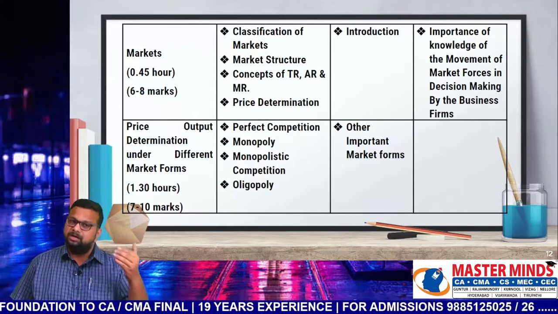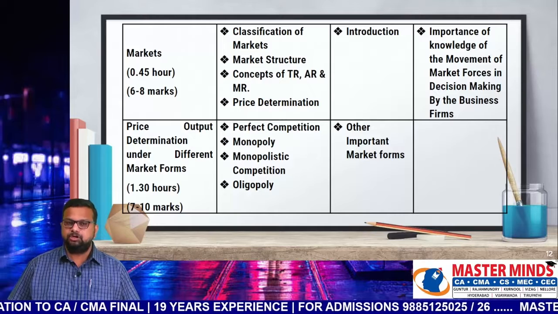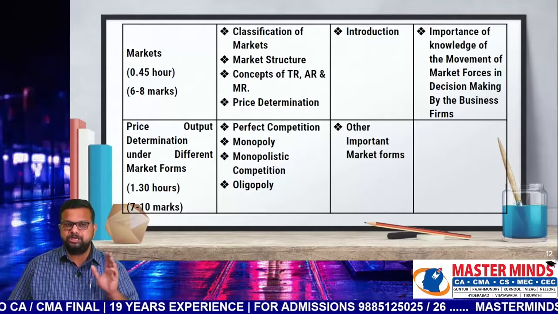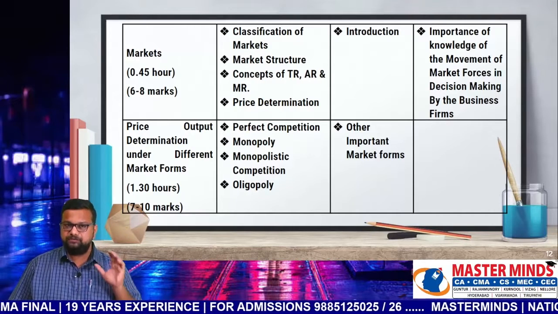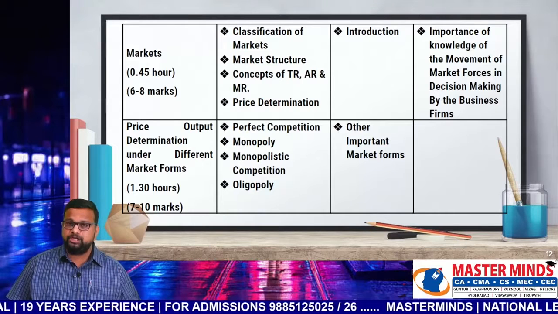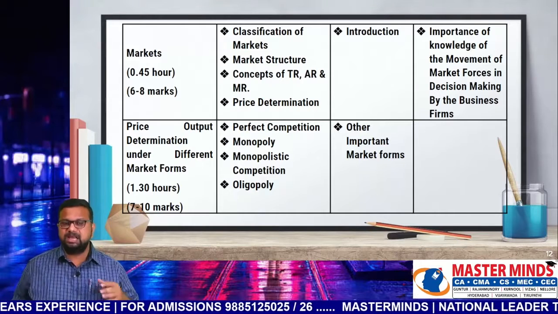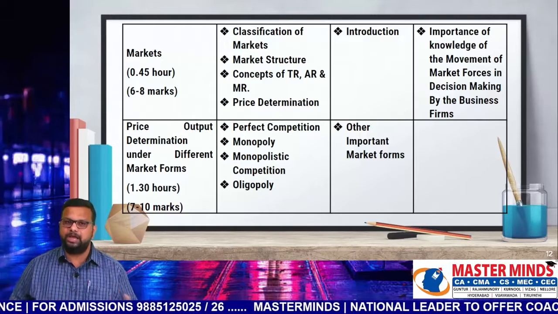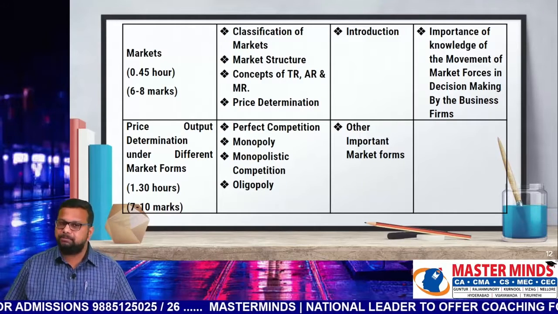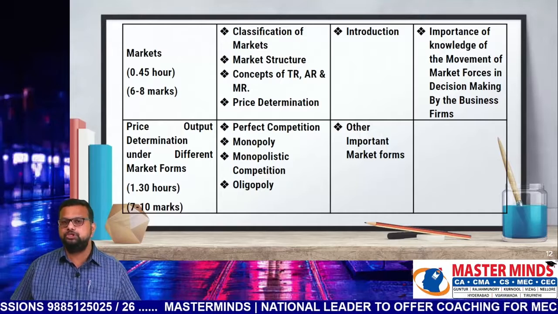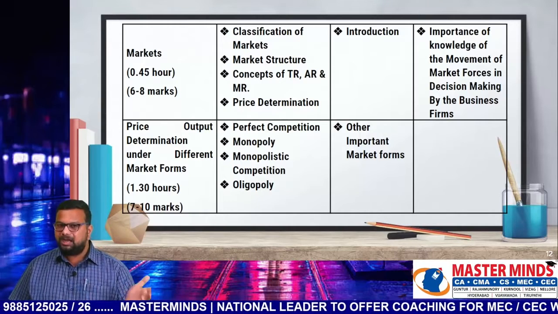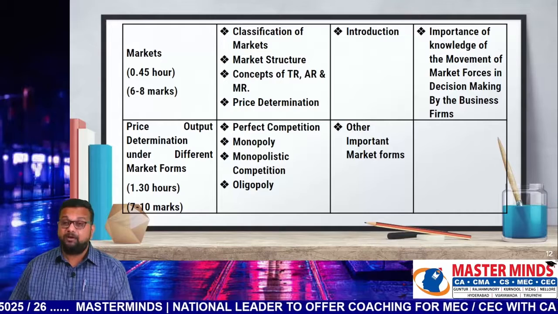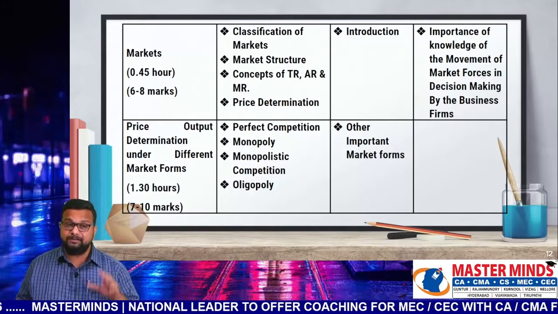Okay, next. The fourth chapter when it comes to business economics is price and output determination under different markets. Time given for revision of this chapter is 1.5 hours. Weightage of this chapter is 7 to 10 marks. See, Nana, markets and price and output determination are interlinked. That's why we have kept them in this order. The first priority items in this chapter are perfect competition, monopoly, monopolistic competition, oligopoly. Second priority are other important market forms. We don't have any third priority items from this chapter.